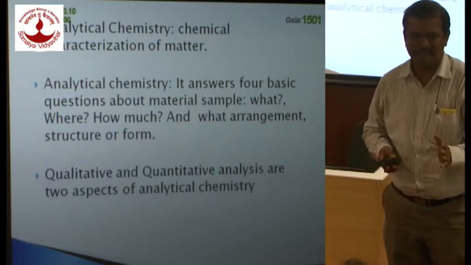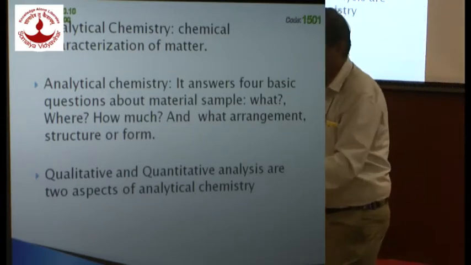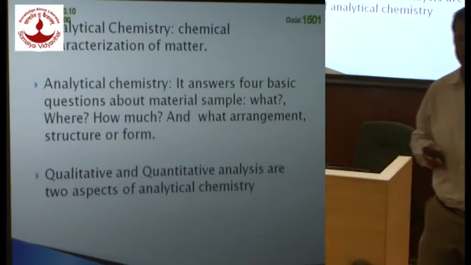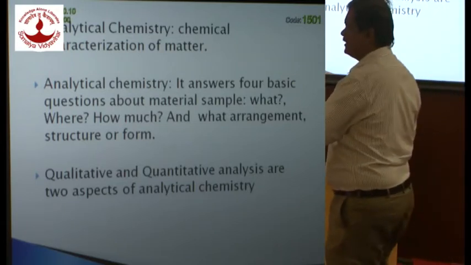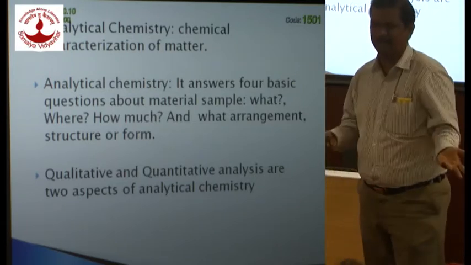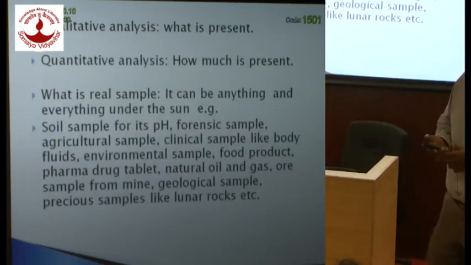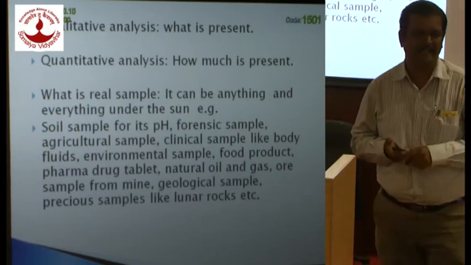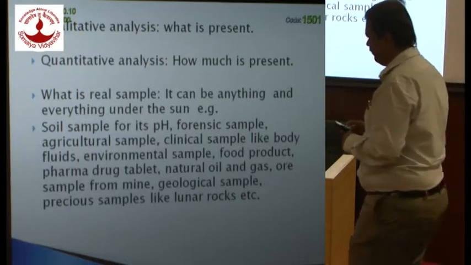So analytical chemistry basically started as a chemical analysis, and when you talk about chemical analysis, always you have 2 aspects. One is qualitative analysis, the other one is quantitative analysis. So qualitative analysis is what is present, and quantitative analysis is how much is present.